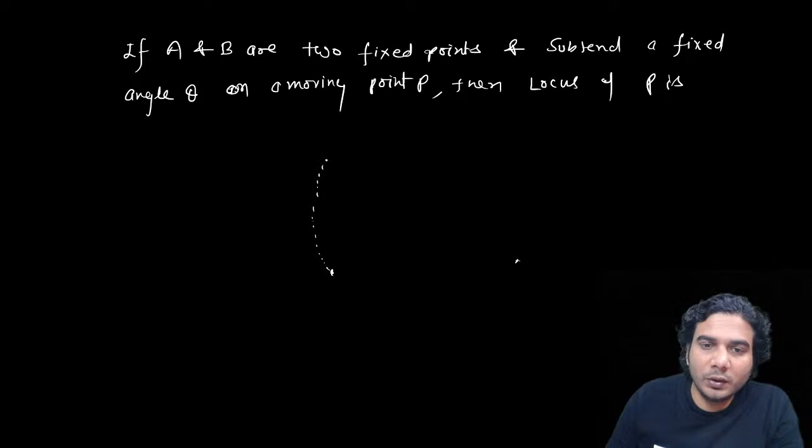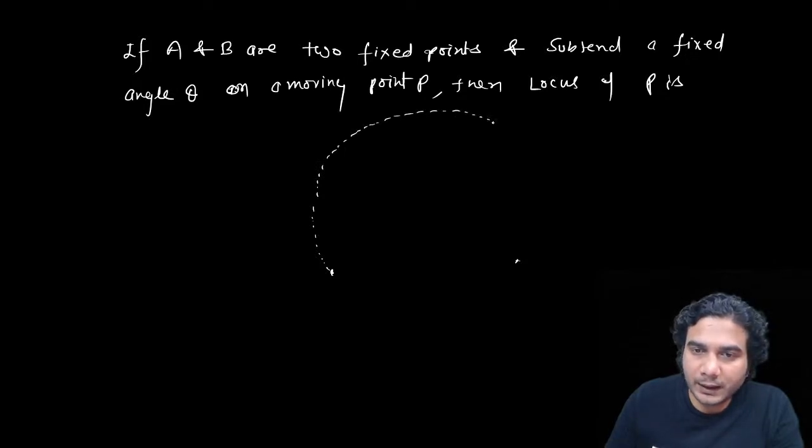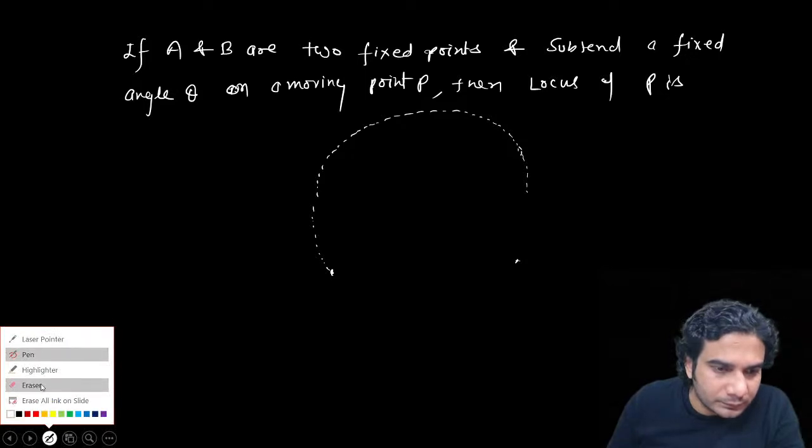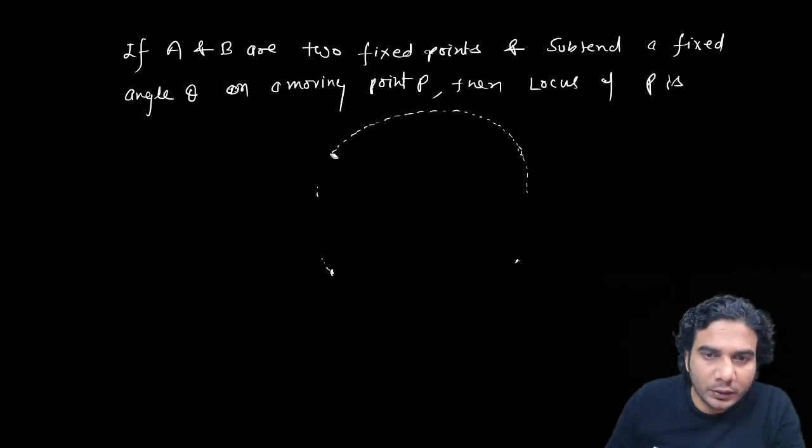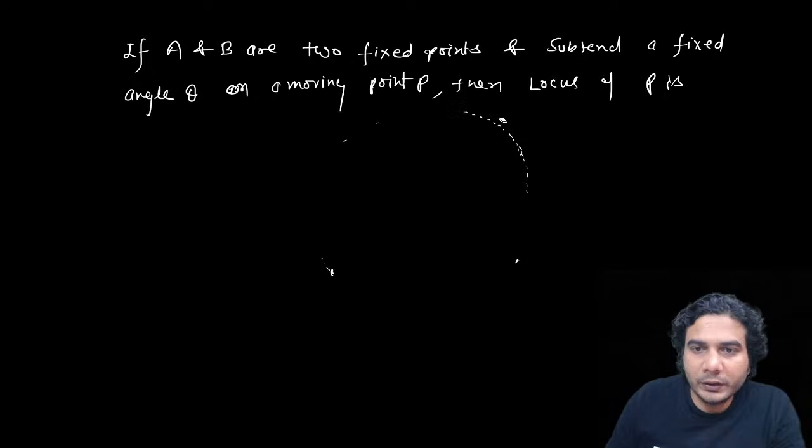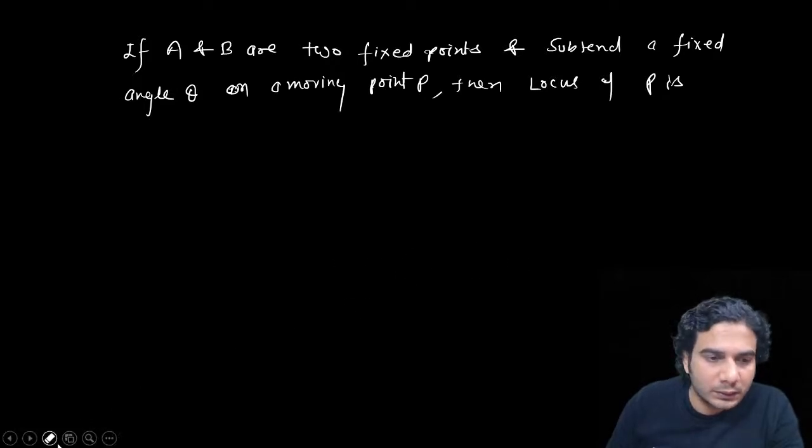So in this case the locus of P is an arc, an arc of a circle, of course. I'll tell you how. See, these are two fixed points and this is an arc.